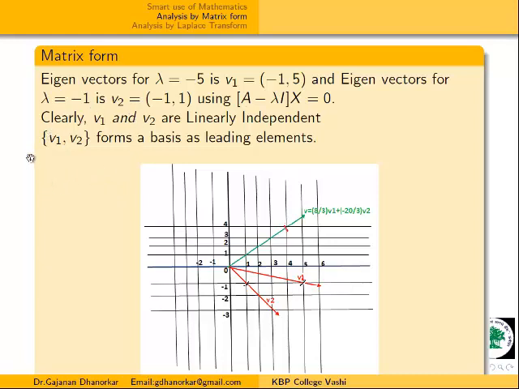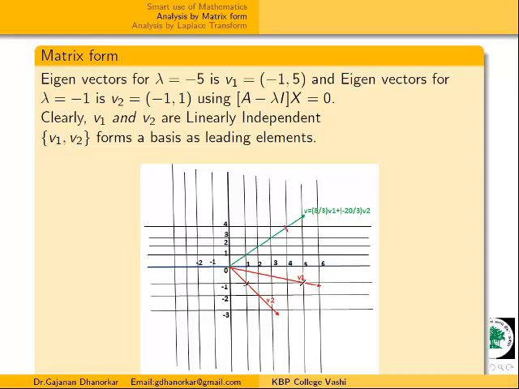In big data analysis, if we convert the data into matrix form, and we get a spanning set or basis from it, then this basis leads to the whole space. This space is represented by these two elements only, and these are the leading elements.